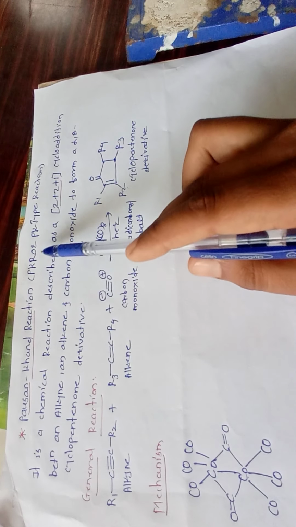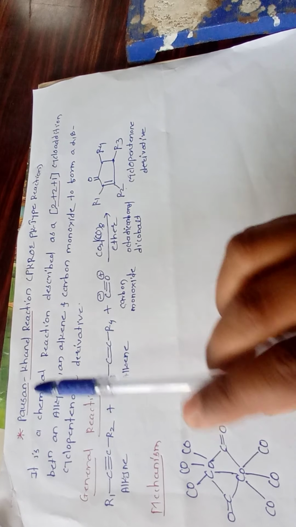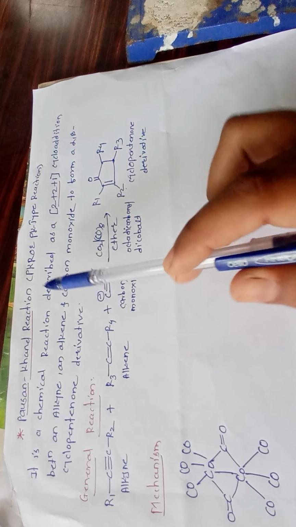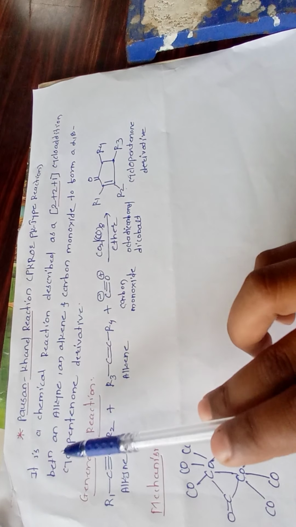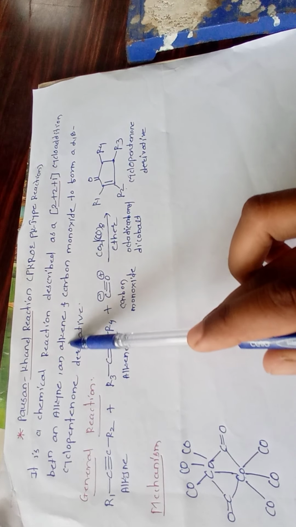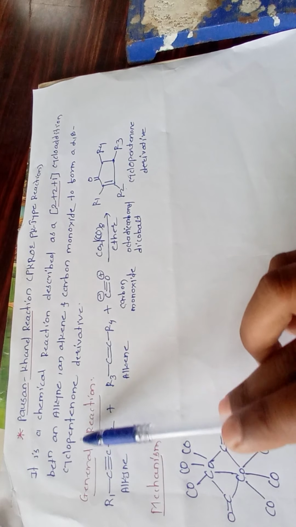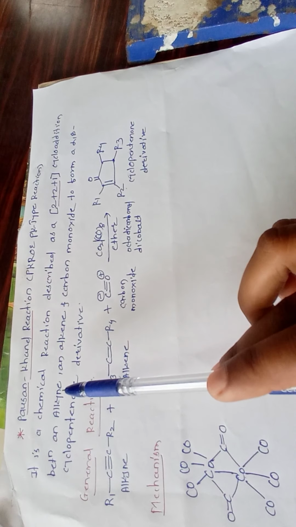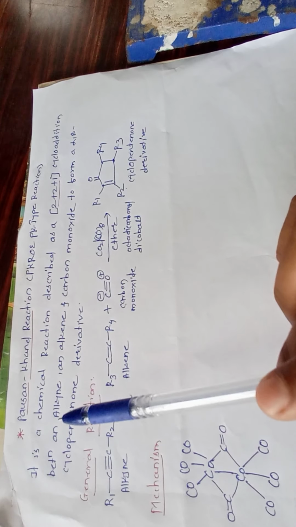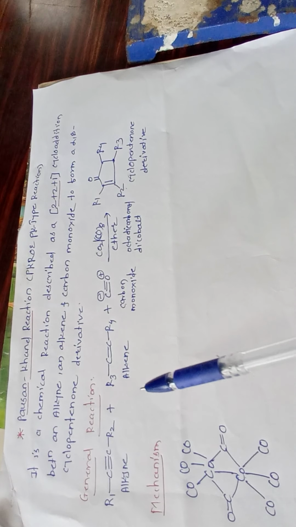This reaction is also called PKR or PK type reaction. It is a chemical reaction described as a 2+2+1 cycloaddition between an alkyne, an alkene and carbon monoxide to form an alpha,beta-cyclopentenone derivative. The cyclopentenone is our final product. This is the introduction related to the Pauson-Khand reaction.